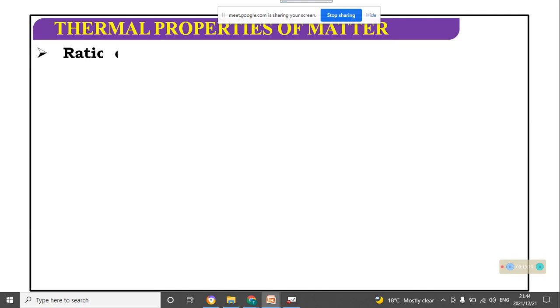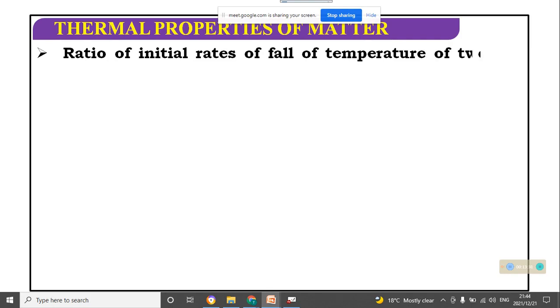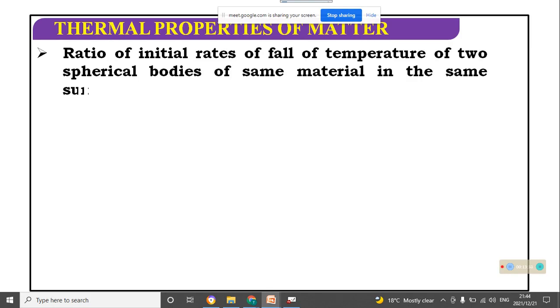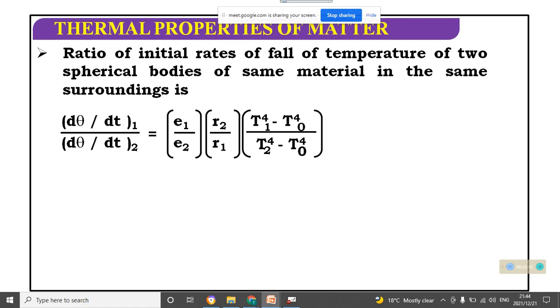Second one, the ratio of the initial rate of fall of temperature of two spherical bodies of the same material in the same surrounding is like this form. The ratio for the first body and second body, d theta by dt of the first body by d theta by dt of the second body, is E1 by E2 into R2 by R1, and the rate of temperature is as in the previous form.